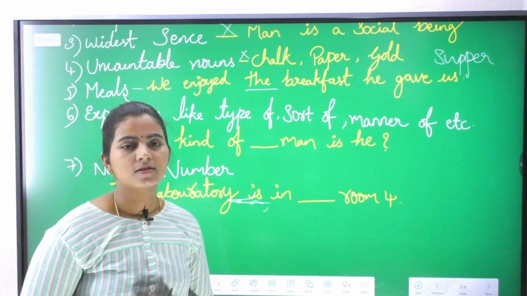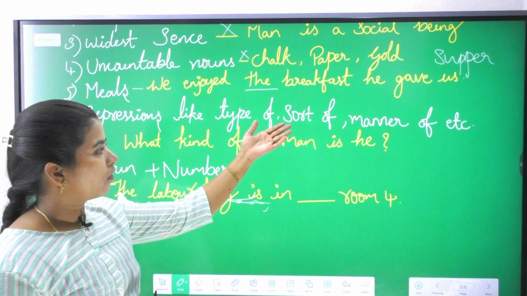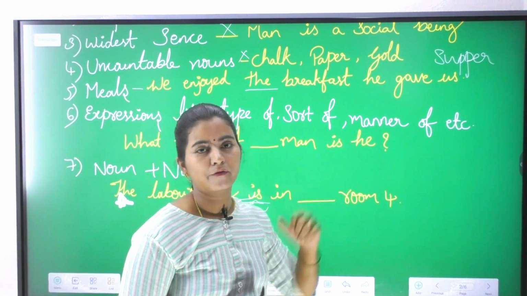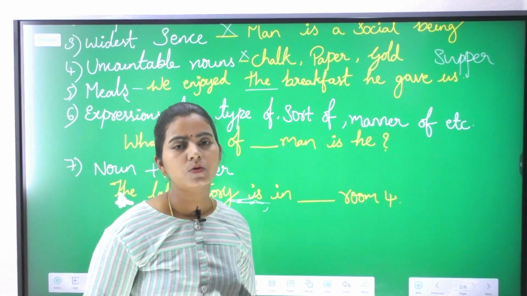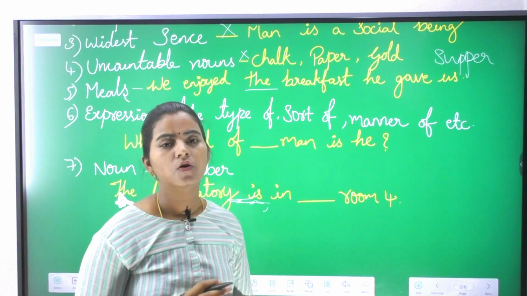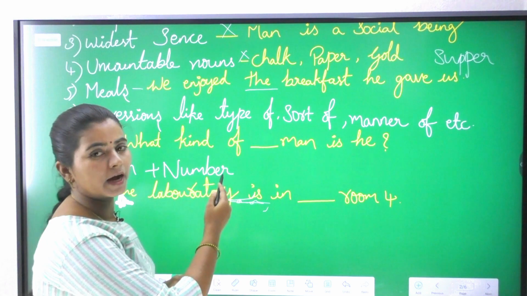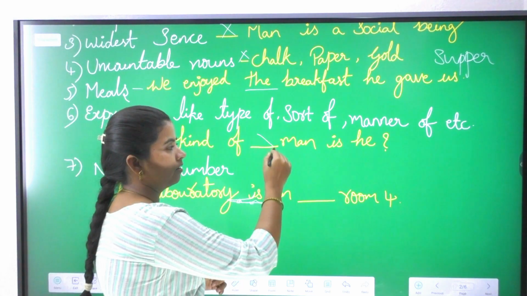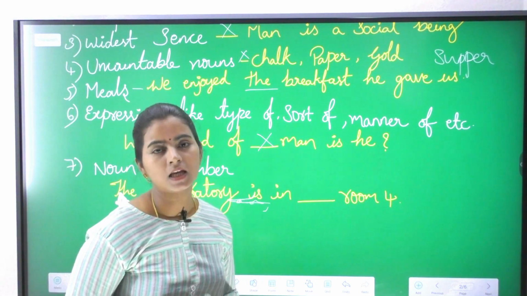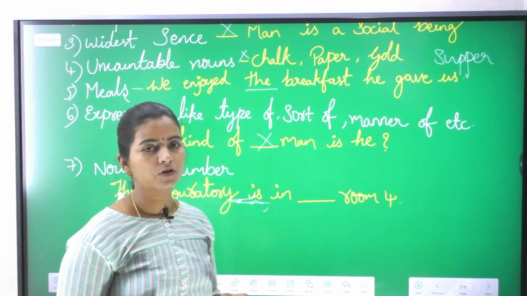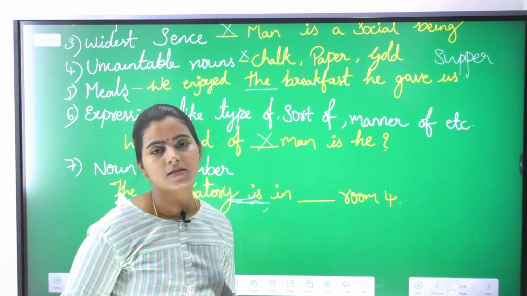Now, expressions like sort of, type of, manner of. Whenever you are using such words, you should not use any articles there. For example, "What kind of man is he?" That's it. You should not say "What kind of a man is he?"